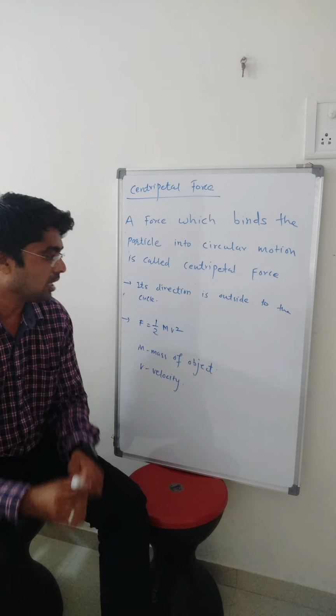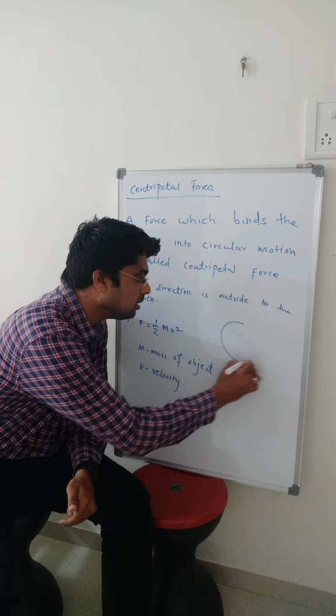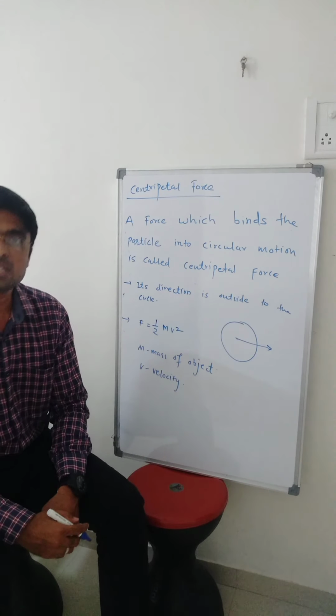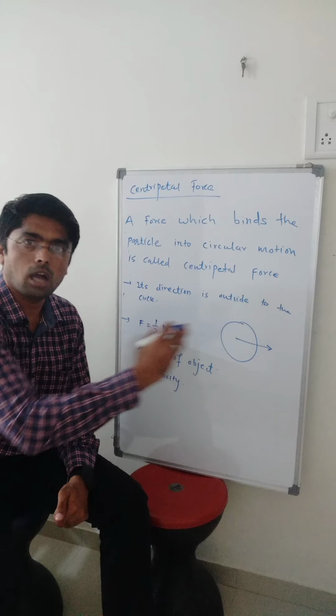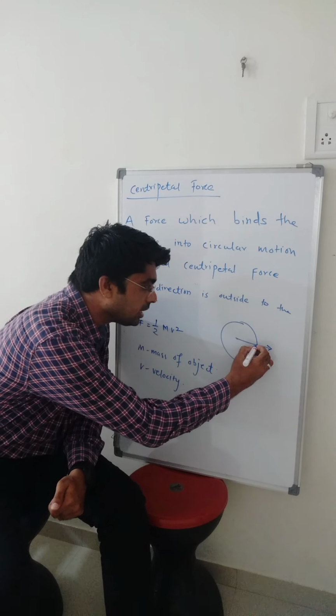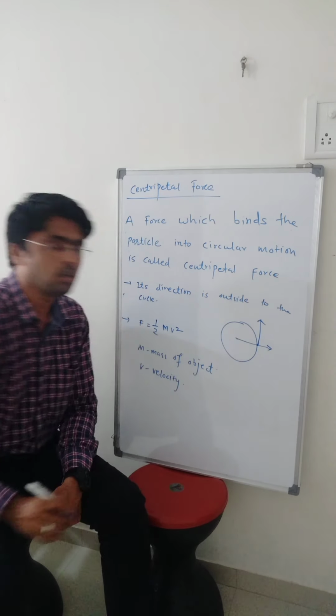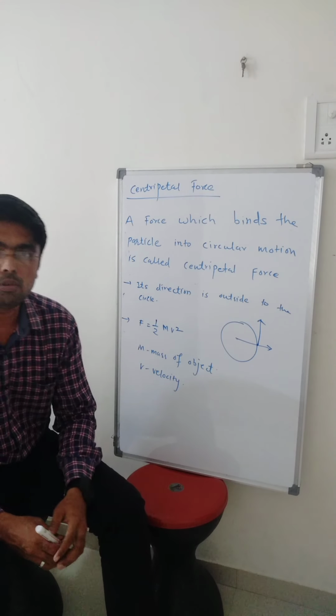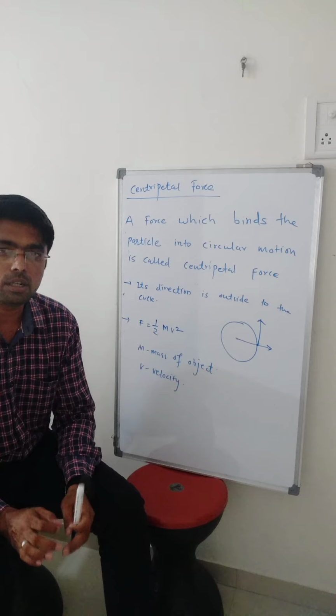So suppose this is a circle. Now this is the centripetal force which is working outside the circle. Now here the tangential force, which is perpendicular to the centripetal force, is called a centrifugal force.